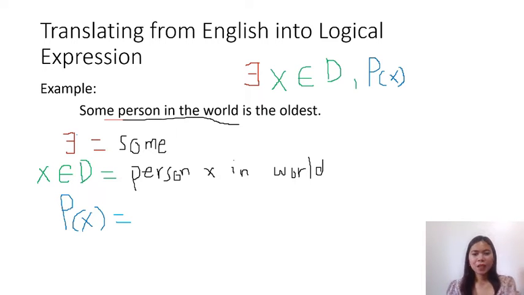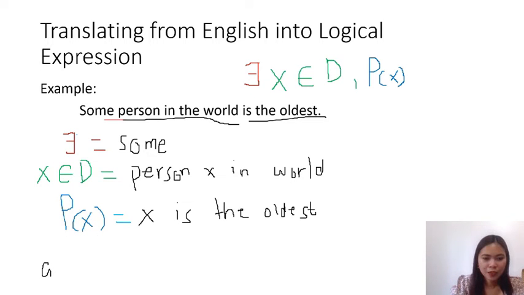Okay. Now, the remaining part of the sentence, which is the oldest, is our predicate. So it refers to who is the oldest? Some person in the world. So that some person of the world can be anyone, any individual X in the world. So I can write here. So let me represent X for the any individual in the world.